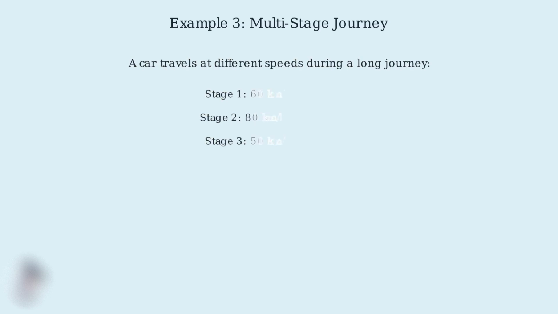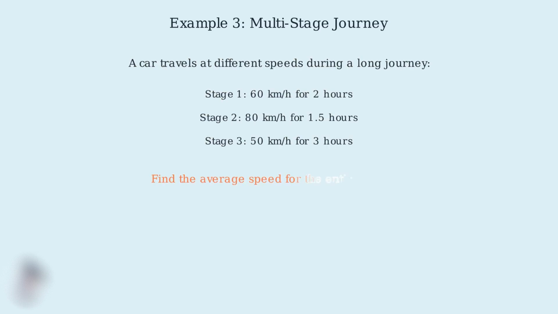Now we're ready for our most challenging example. This multi-stage journey problem will test your understanding of how average speed works when a vehicle travels at different speeds for different time periods. Here's our problem. A car travels at 60 kilometers per hour for 2 hours, then at 80 kilometers per hour for 1.5 hours, and finally at 50 kilometers per hour for 3 hours. We need to find the average speed for the entire journey.